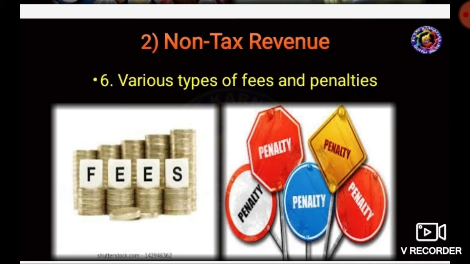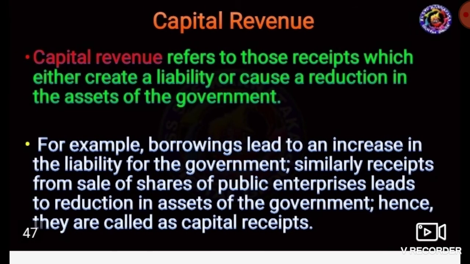I already told you, the government gets revenue from other sources, and that is called non-tax revenue. These are the types of revenue receipts: one is tax revenue, the second is non-tax revenue. Another important head under which the central government collects is the capital receipt. What is meant by capital receipt?